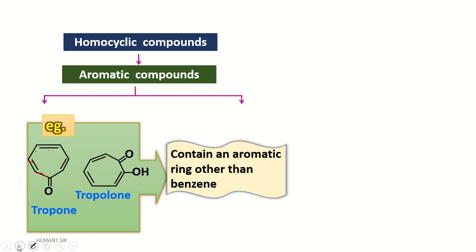Hence, the resulting structure is a non-benzenoid compound. Why non-benzenoid? Because the structure does not have the benzene ring, but it has alternate double and single bonds. It shows the aromatic property.